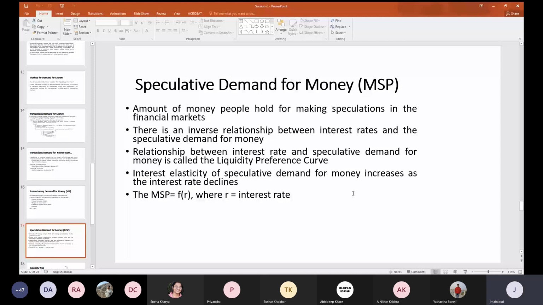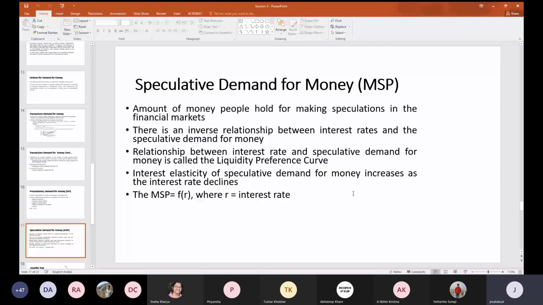According to the Keynesian framework, if you summarize, the demand for money is largely a function of income and the interest rate. I'm talking about the major factors. There are other factors, which we have already discussed, like banking developments, your industrial structure, and the frequency of income received. But if you summarize, the demand for money is largely a function of your income and the interest rate. Here income is the major factor affecting the transactions demand for money, and the rate of interest determines the speculative demand for money.